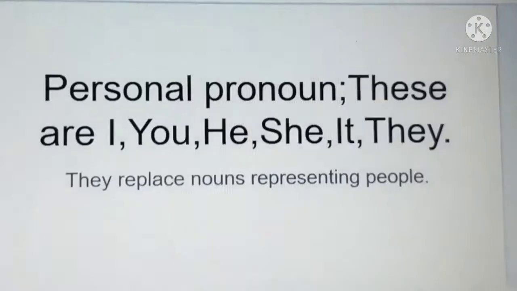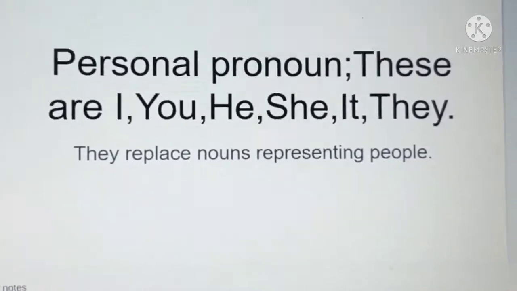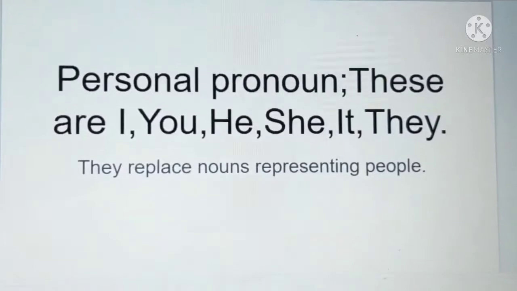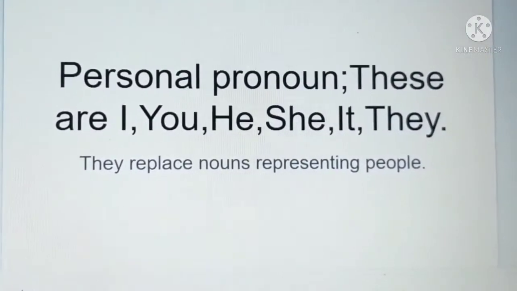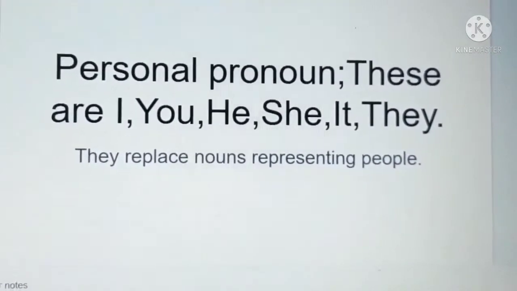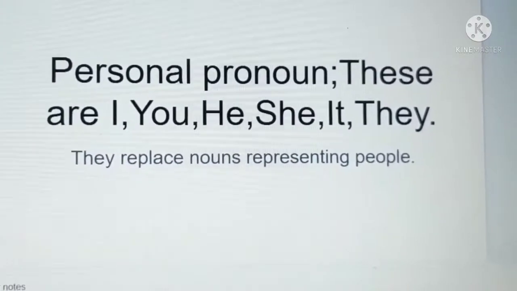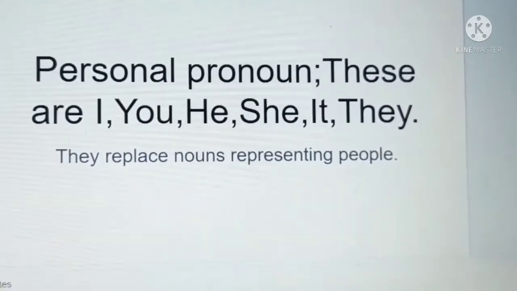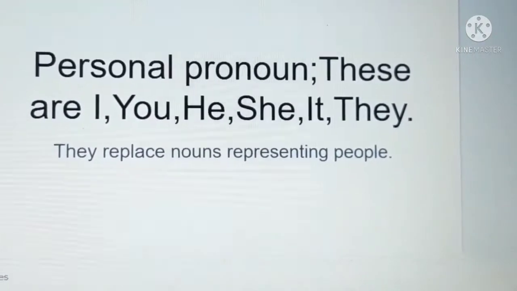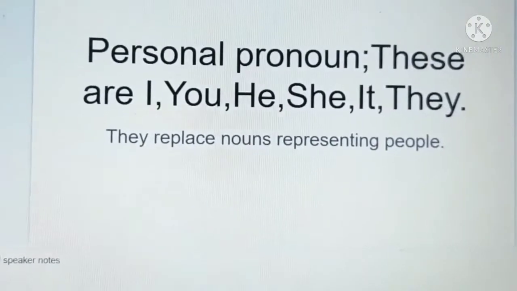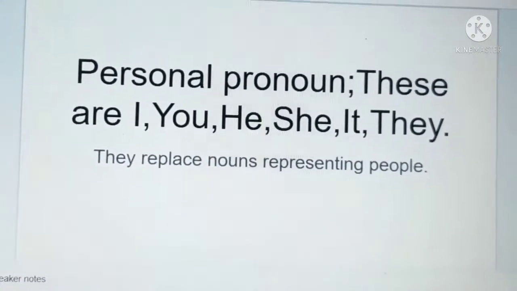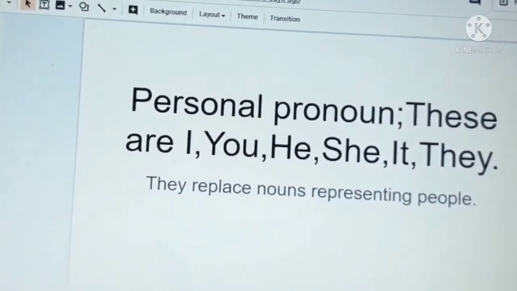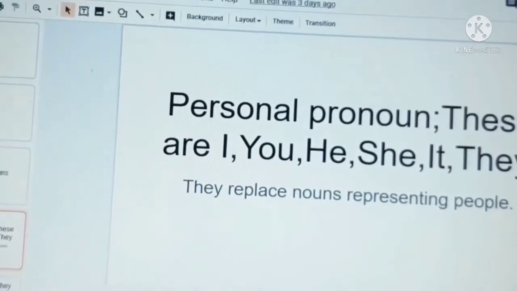What are they? One is personal pronoun. These are I, you, we, he, she, it and they. They replace nouns representing people, places and things. These are personal pronouns. These are used instead of names of places, persons and things. These are of 3 types.